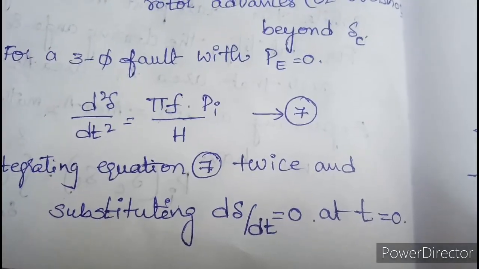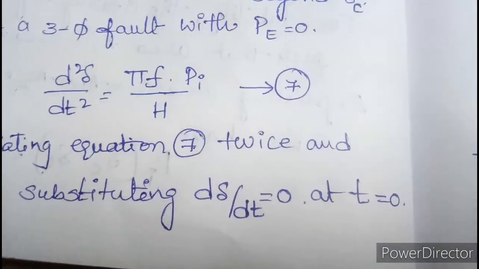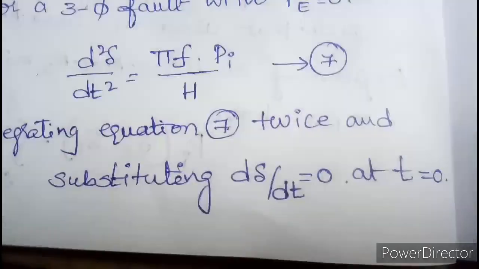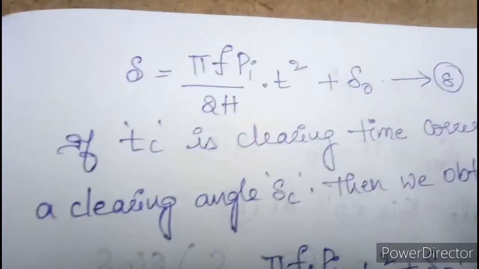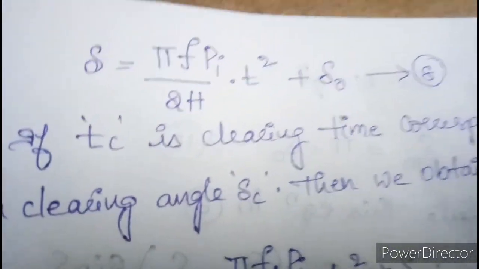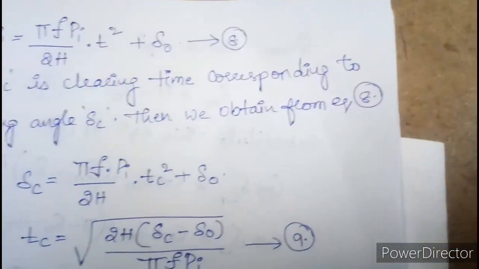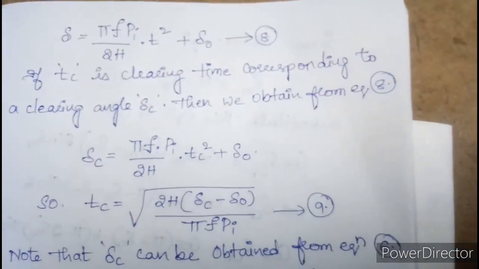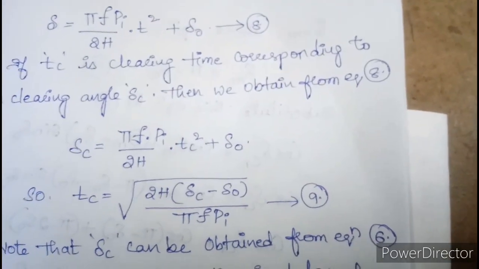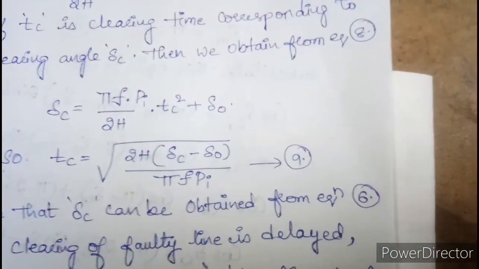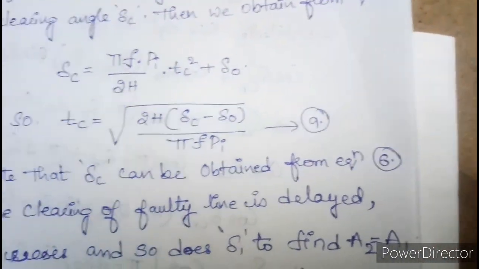Now for a three-phase fault, if the fault occurs, the electrical output power equals 0. Using the swing equation, we can derive the expression Pa equals M into d squared delta by dt squared, where we represent the stored kinetic energy, and we call this equation 7. In that equation we integrate twice, and we get delta equals Pi into pi by 2H into t squared plus delta naught. Here two integrations give t squared by 2. Substituting, we get the 8th equation.